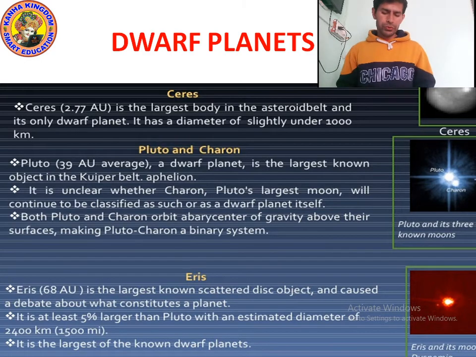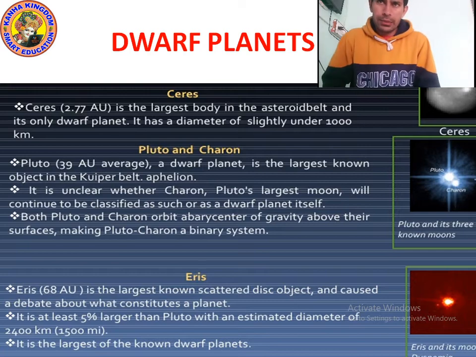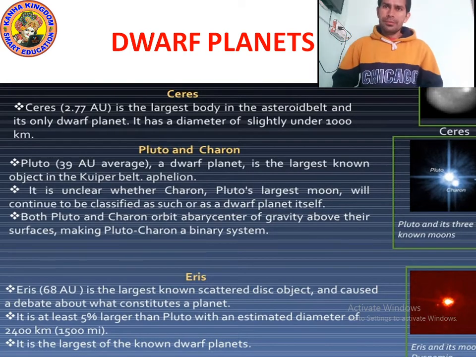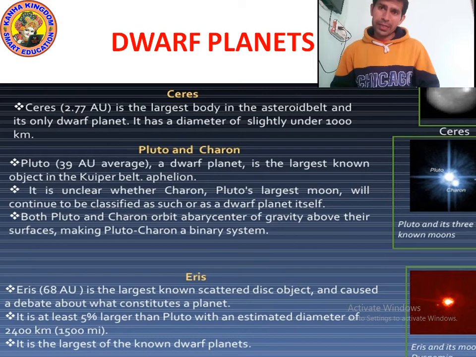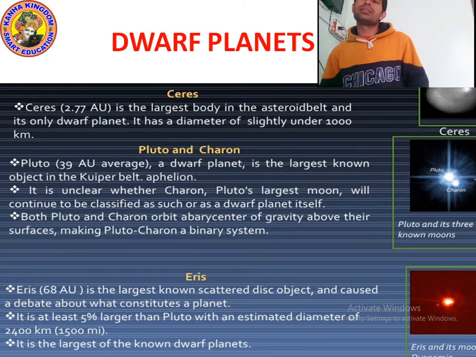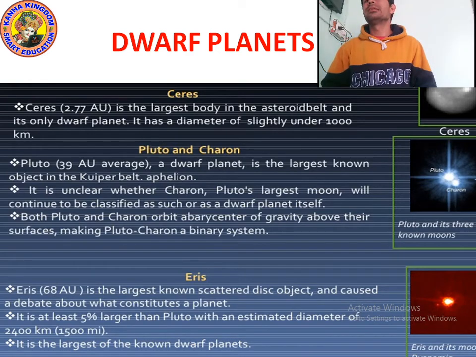So, dwarf planets. D-W-A-R-F, dwarf planets. Okay. There are many dwarf planets. Dwarf means small. You can see the three pictures.